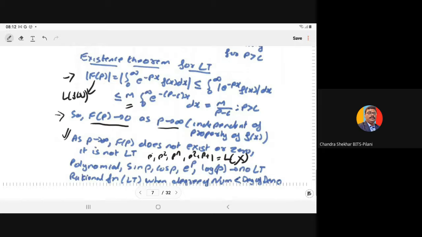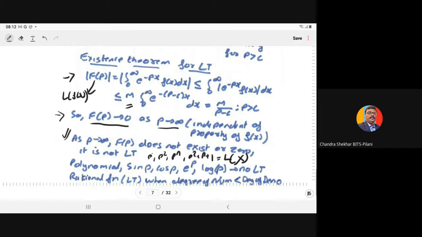So in a quiz, generally we ask which of the following are not a Laplace transform of any arbitrary function. You have to recognize it by the condition that F(p) tends to 0 as p tends to infinity.